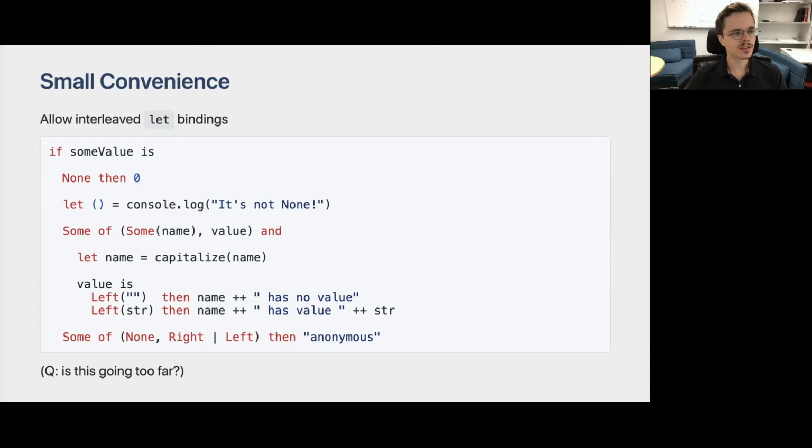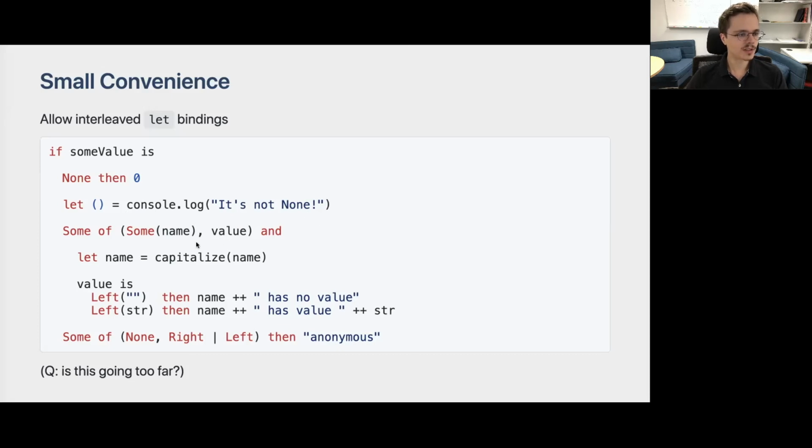As a small convenience, we also allow intermediate let bindings at any point of a given conditional expression. For example, in the case where some value is not none, then this branch will not be taken, and we will execute this let binding, which will print a message to the console.